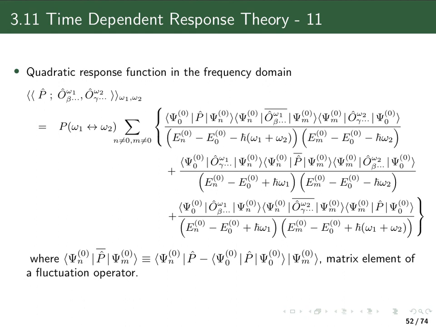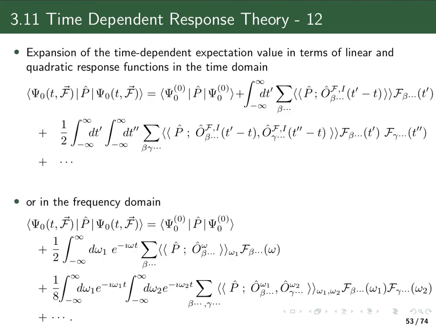Now combining our linear response function and quadratic response function, we can write the expansion of our time-dependent expectation value of an operator. Here again I assume that the operator is perturbation independent. We can write it now up to second order. So we have our unperturbed expectation value. We have a correction to it, which is the linear response of the expectation value, depending linearly on the field with our linear response function here in the time domain. And the next term is then quadratic in the fields, or depending on two fields. And we have the quadratic response function.